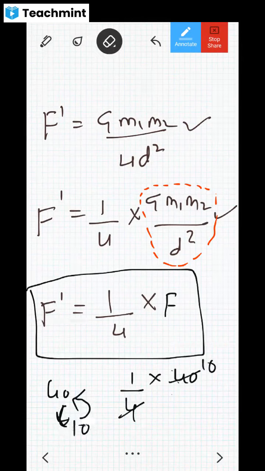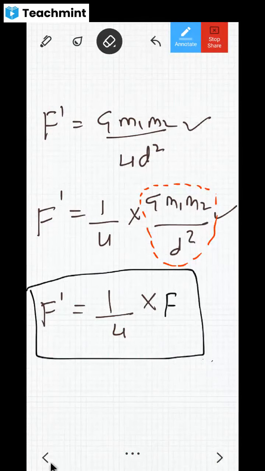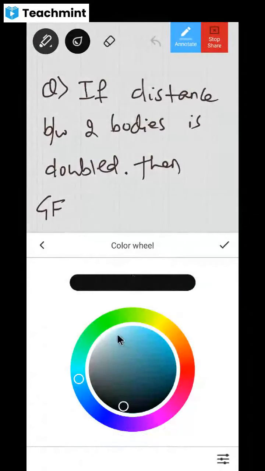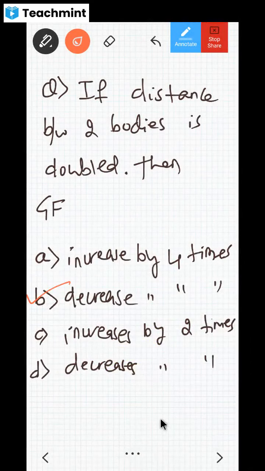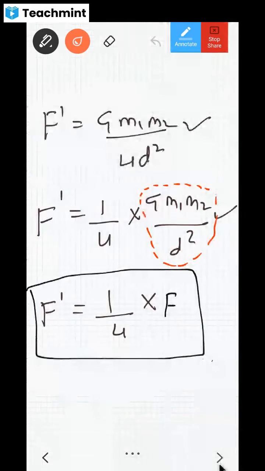Did you understand whatever logic I gave you here? So what is the correct answer for this? Okay, I think everybody got it: B, decreases by 4 times. Will you do these kinds of questions if they come, dear children? I hope everybody understood whatever I am trying to tell.